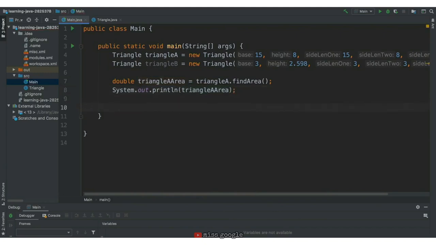Now, you might be thinking, why didn't we write Triangle.findArea? Isn't that what we did when we used pow on the Math class with Math.pow? And yes, this is where a lot of people get confused. The reason we did triangleA.findArea instead of Triangle.findArea is because in order to find the area of a given triangle, you have to have a triangle instance. You can't calculate the area of a triangle that doesn't exist yet.